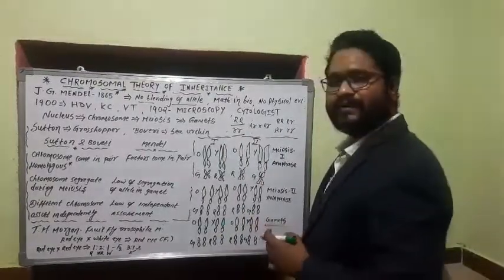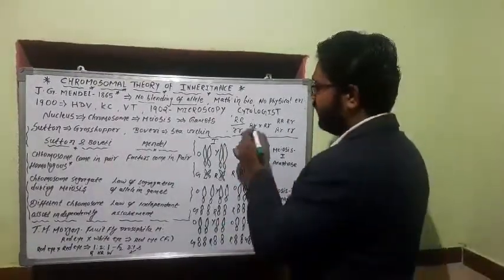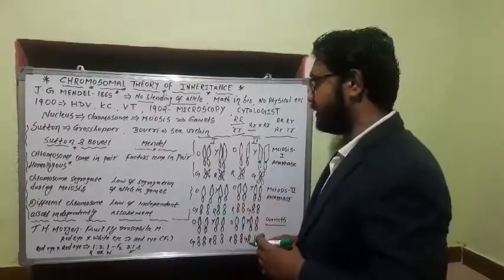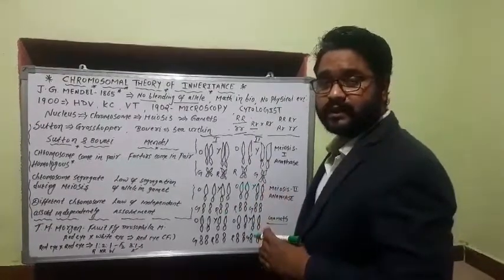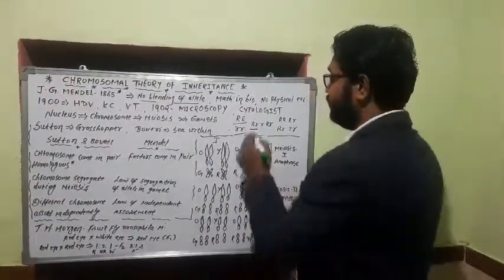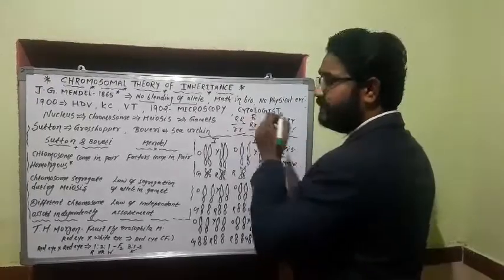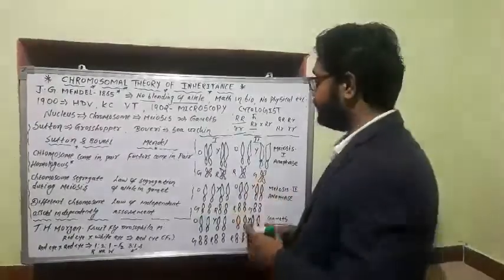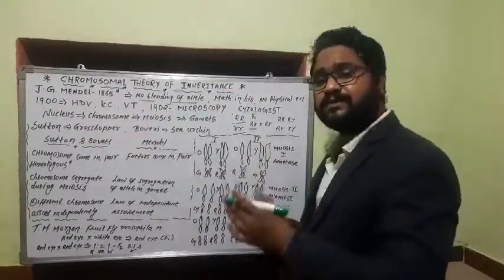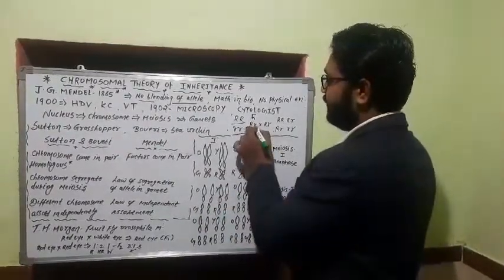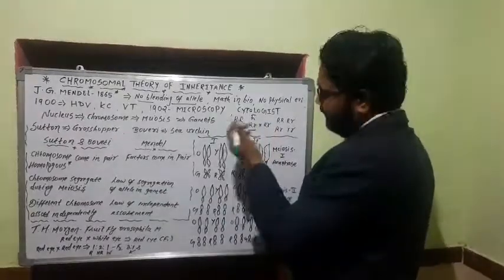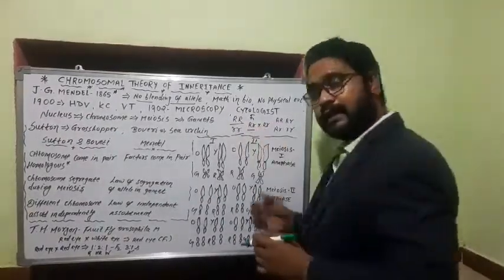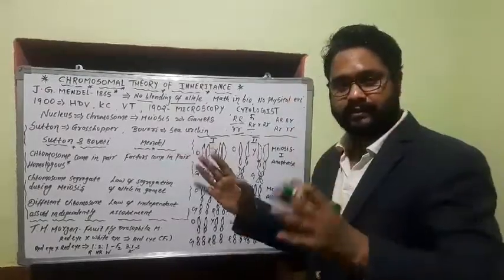Of course, what we get in the F1 is capital R and small r. Obviously, you can guess now what will be the color of the eyes in the F1 generation of those fruit flies. Definitely it will be red. Go to the F2. Of course, the F2 is when we do selfing of F1, so capital R small r is crossed with capital R small r. Now just put that into a checkerboard, the Punnett square.